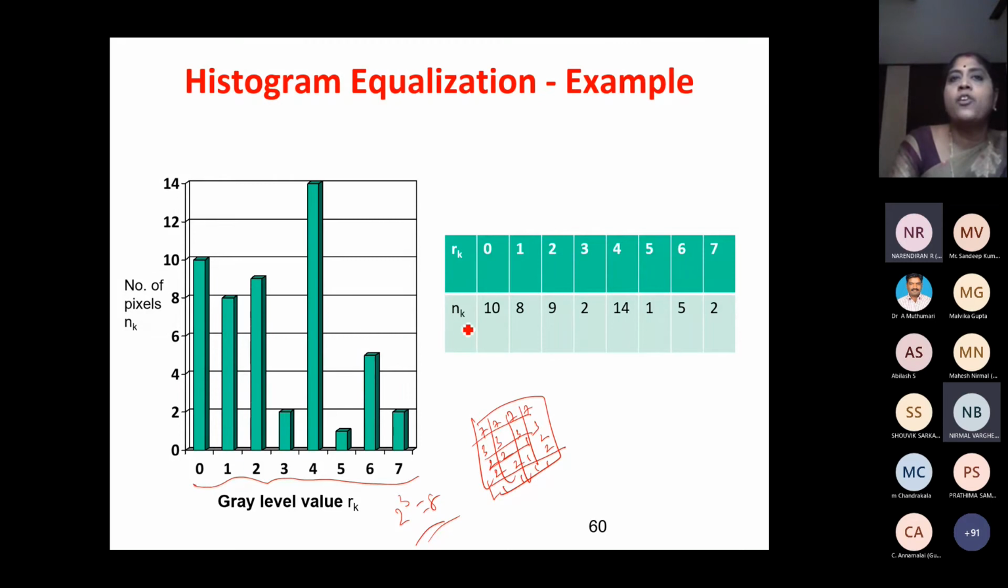So in the case of 0, the number of pixels is nk, and r stands for gray value. In the place of 0, I am going to plot 10. In the case of 1, I am going to plot 8. In the case of 2, I am going to plot 9. In the case of 3, I am going to plot 2 here. In the case of 4, 14 here. So if I plot this and draw the graph, I'm going to get something called the histogram. So what is histogram? Histogram is the plot of gray level and number of pixels. Gray level and the number of pixels. If I plot this, I get a histogram.